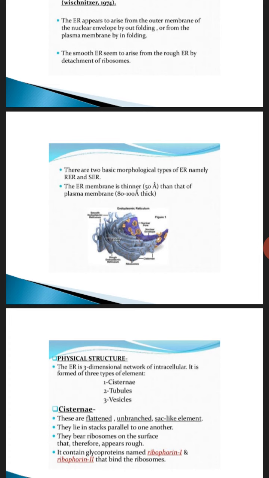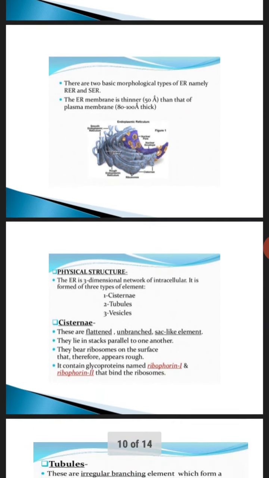So, what are cisternae? They are flattened, unbranched, with no branches, sac-like. They lie in stacks parallel to one another. They bear ribosomes on the surface. Therefore, they appear rough and they contain glycoproteins, that is ribophorin 1 and ribophorin 2, which bind to the ribosomes and help in protein synthesis. So, which glycoproteins are they having? Ribophorin 1 and ribophorin 2 proteins in cisternae.